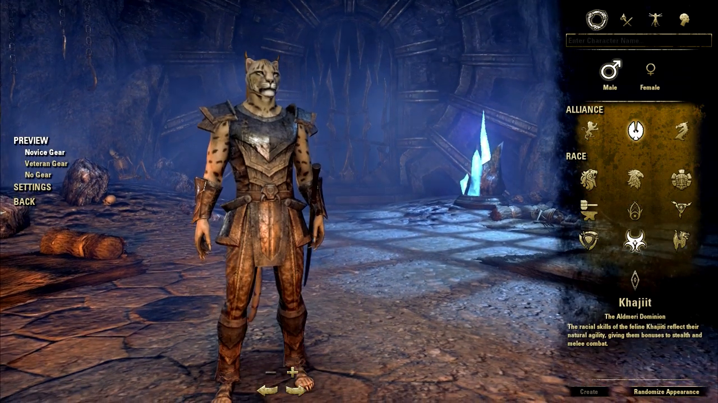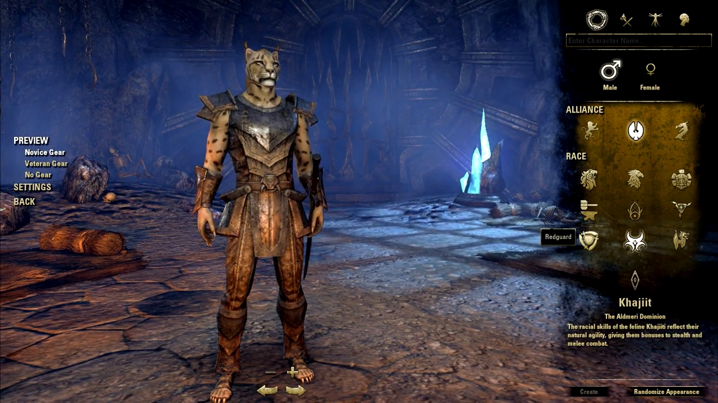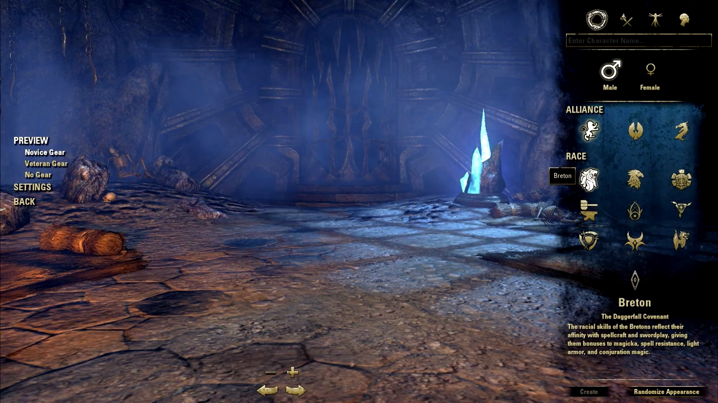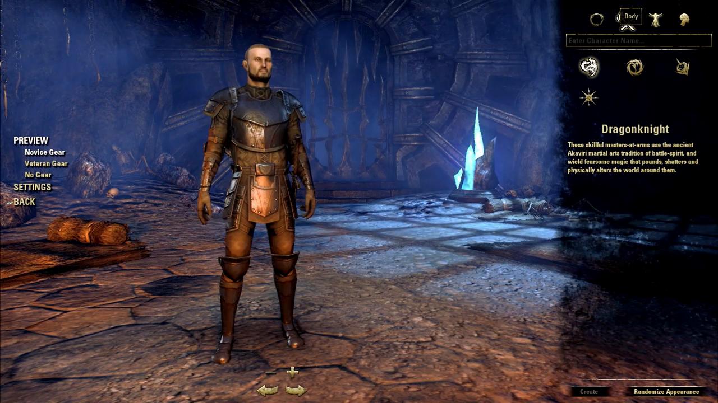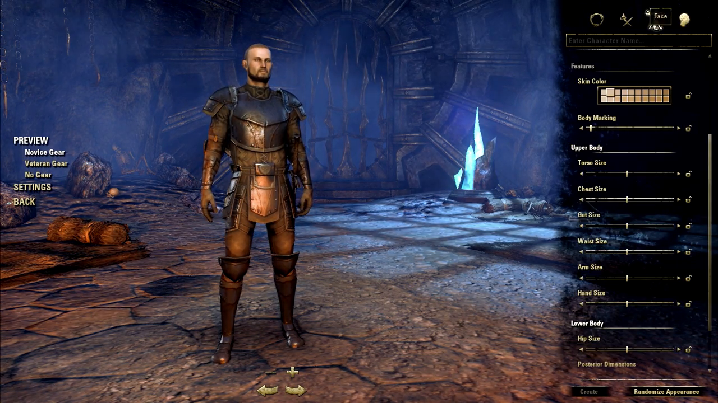In this video I'm going to be going over the character creation in The Elder Scrolls Online. Keep in mind I am recording this during beta and some aspects may be subject to change. Character creation is divided into 4 tabs. The first tab is race, the second tab is class, the third tab is body, and the fourth tab is face.